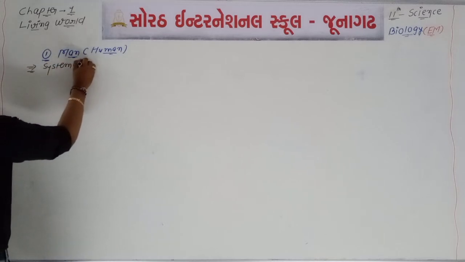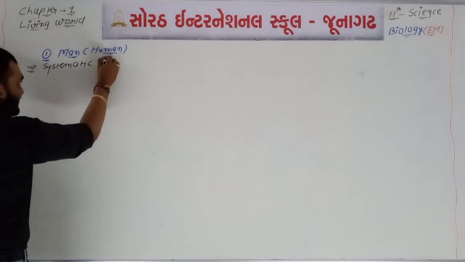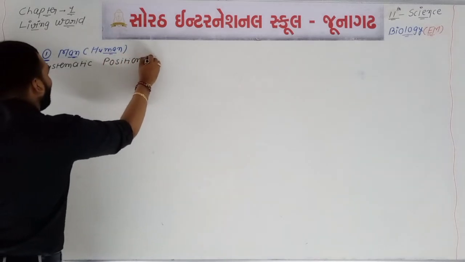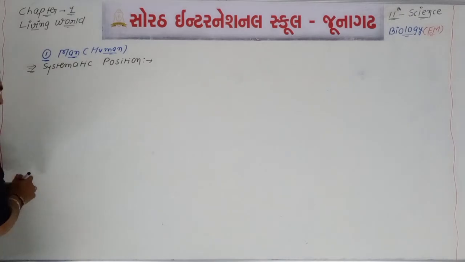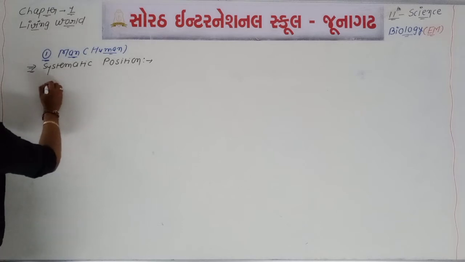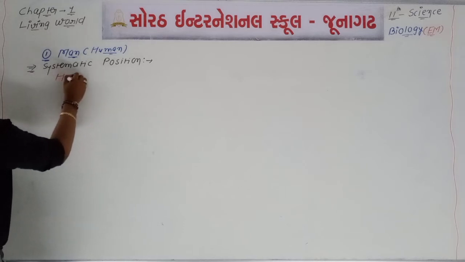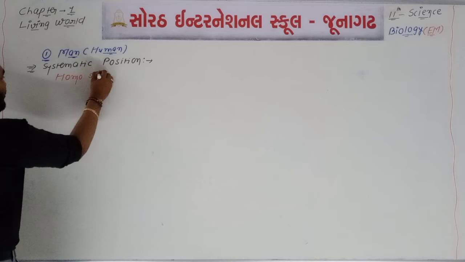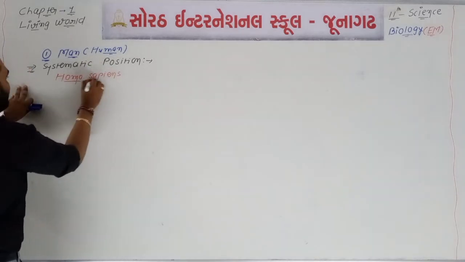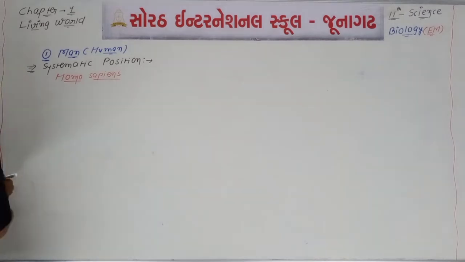Now we are writing the systematic position of this particular organism, that is, the systematic position of man. First of all, we will write the scientific name. The scientific name of human will be Homo sapiens.